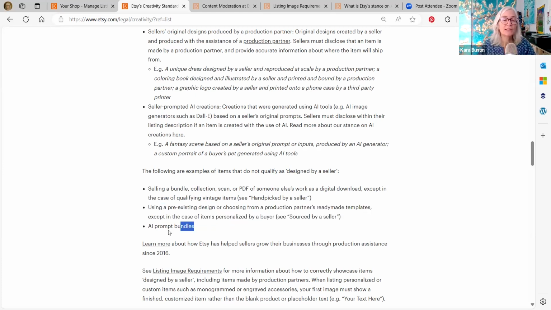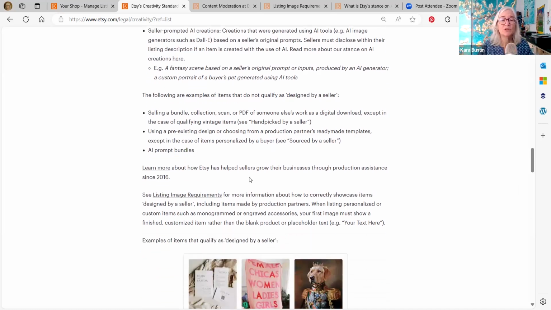Okay. The last thing that does not qualify is AI prompt bundles, and they have said that they are taking those off because they want you to use your own AI prompts and not someone else's, because there is absolutely no creativity that you can even argue if you're using someone else's AI prompts to make a computer do something. Okay, you're not making it up. You're not doing the design work. There's nothing. There's no argument that you can use. So they're taking these off. They have said in the next few weeks they're going to be taking those off of Etsy. So you might as well just delist them now if you sell those.